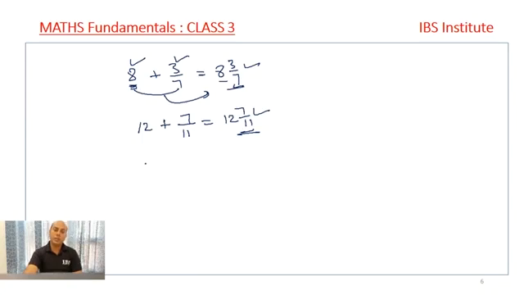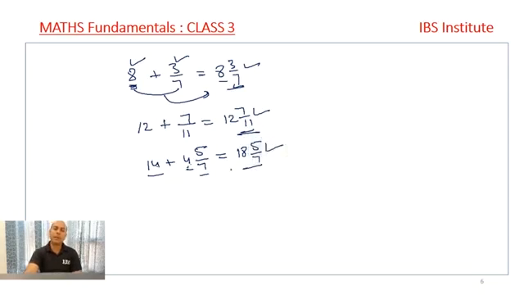Now similarly, if I have a question like 14 plus 4 5 by 7, right? What does it mean? Yes, you can write the answer. What does it mean, right? It's 14 plus 4 5 by 7. 14 is a complete number, 4 is a complete number. So the net will be 14 plus 4, that is 18 5 by 7. 18 5 by 7 is the number.